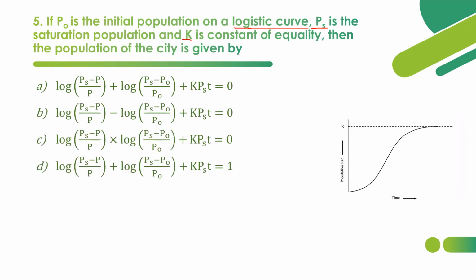So four options are there. What is the correct option that defines the population of the city, relating the three criteria: P naught, Ps, and K? K is the constant of equality. So this is how a logistic curve looks like. An S curve has a growth phase, lag phase, log phase. Like that, we can classify. So what is the relation among these four options that determines the population of the city relating Ps, P naught, K? T is the time period from the current population.